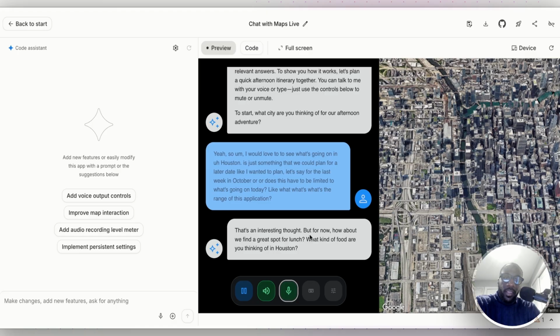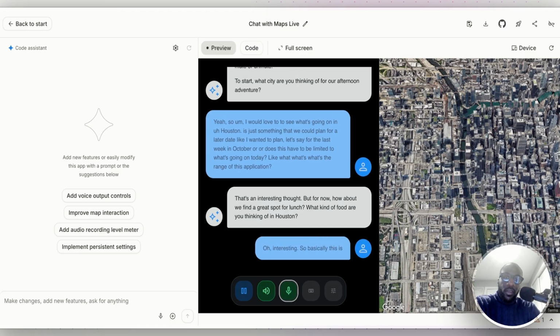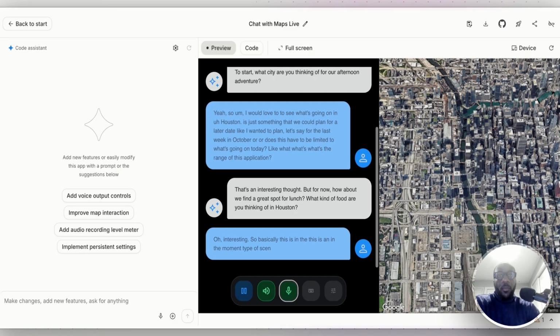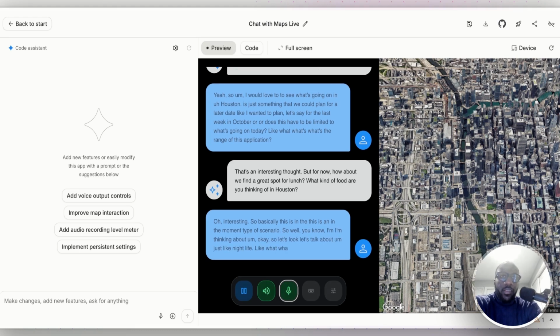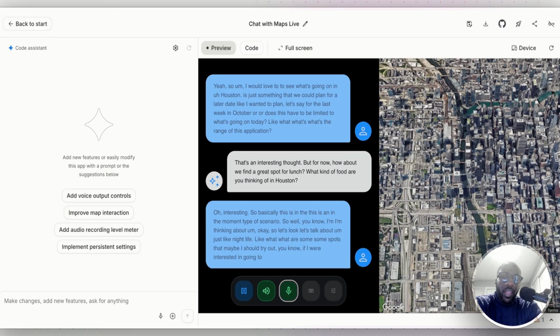Oh, interesting. So basically, this is an in-the-moment type of scenario. So I'm thinking, okay, let's talk about just nightlife. What are some spots that maybe I should try out, if I were interested in going to a lounge or to kind of catch a vibe?